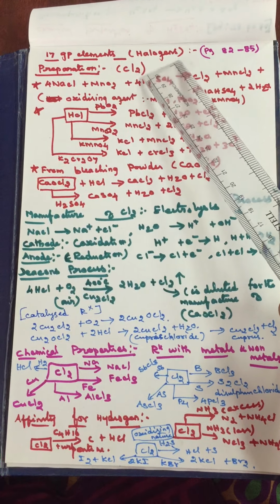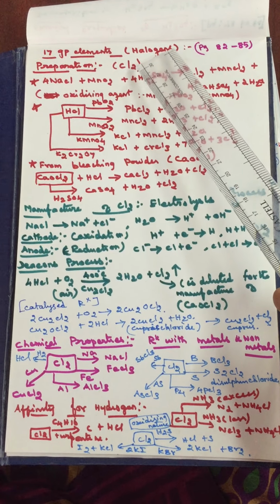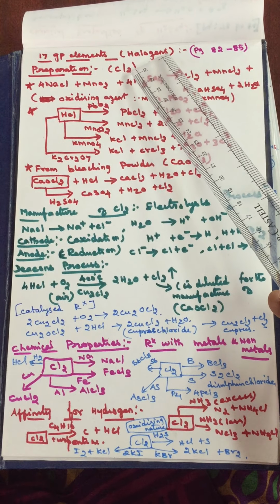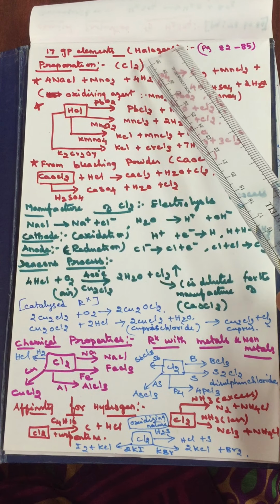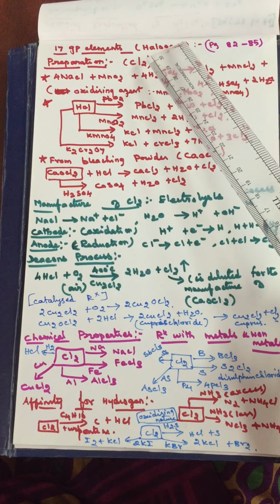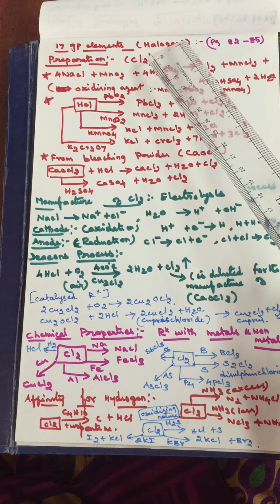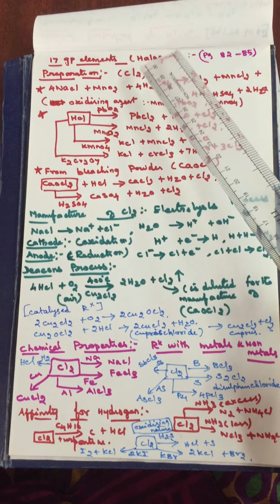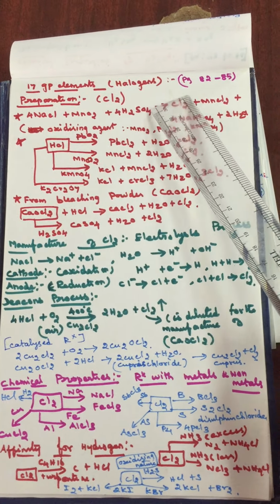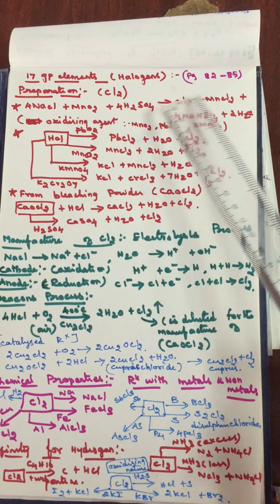Therefore, it is called halogens. Generally, its outermost electronic configuration is ns2np5. It means there are 7 valence electrons present in each halogen. This is given in page numbers 82 to 85.